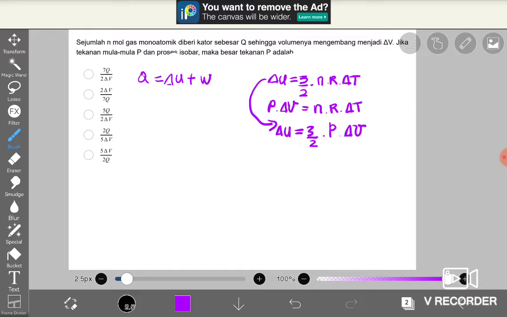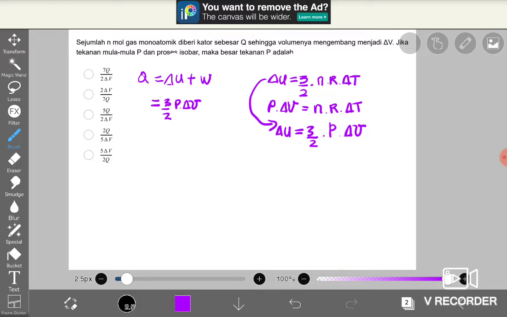Okay, after we got the solution for the inner energy of gases, we insert this value to the first law of thermodynamics. The result of delta U is 3 per 2 times P times delta V.